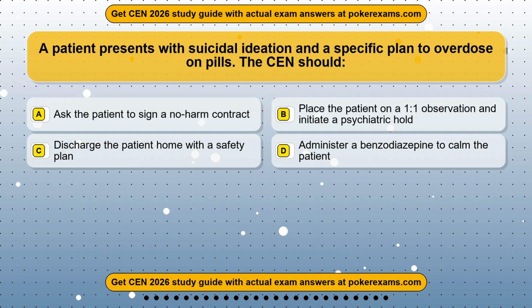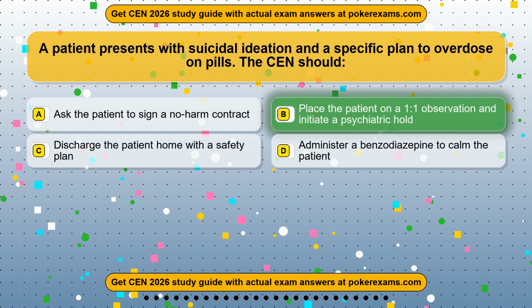Question 8. A patient presents with suicidal ideation and a specific plan to overdose on pills. The CEN should: Option A, ask the patient to sign a no-harm contract. Option B, place the patient on 1:1 observation and initiate a psychiatric hold. Option C, discharge the patient home with a safety plan. Option D, administer a benzodiazepine to calm the patient. The correct answer is option B. Place the patient on 1:1 observation and initiate a psychiatric hold.